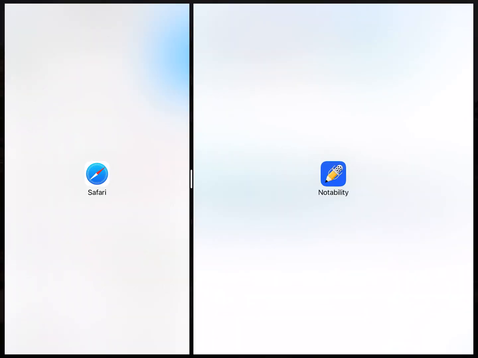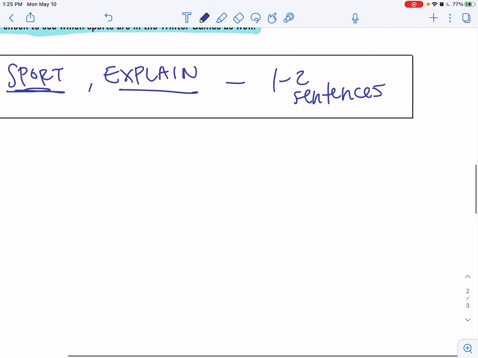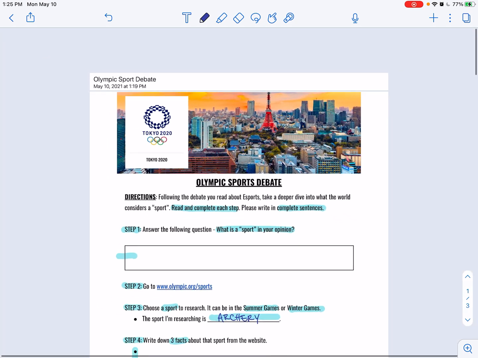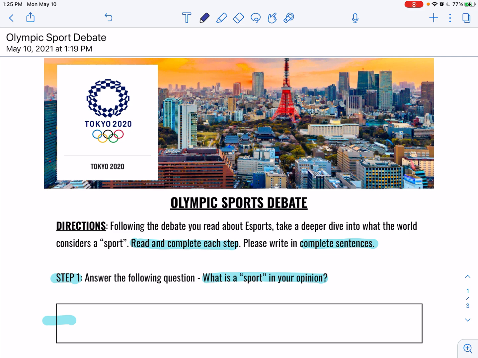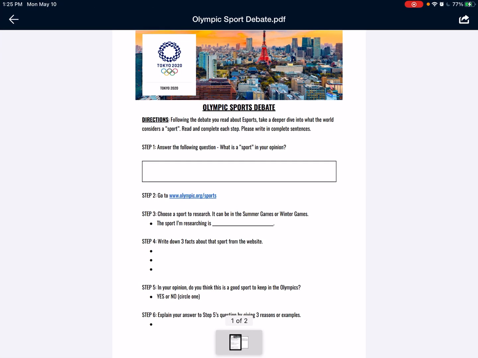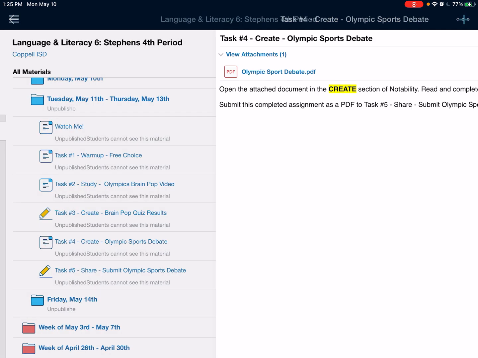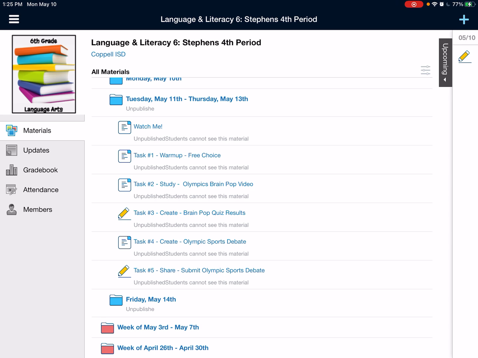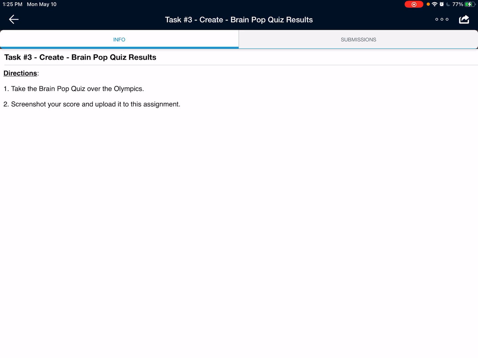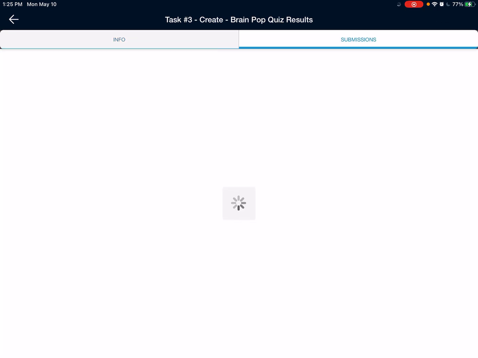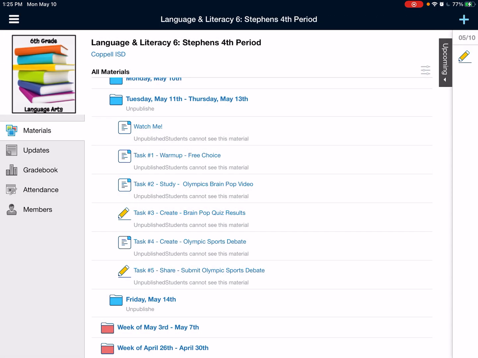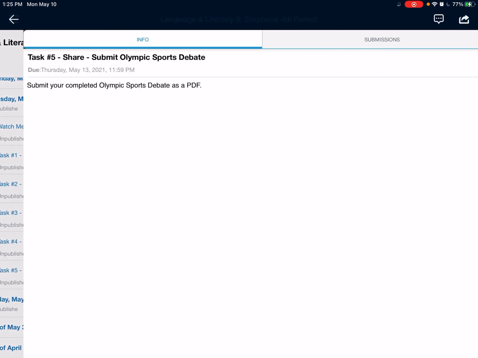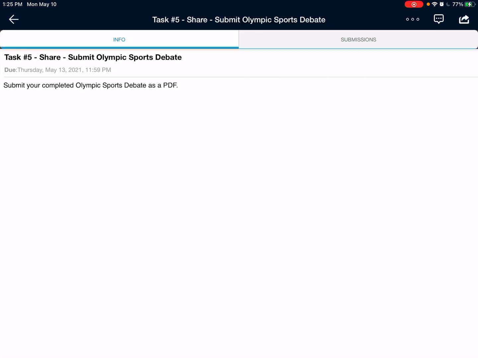Okay. When you are finished, and just double check, scroll through that all of the steps are complete, you are going to submit this into Schoology, into task 5. And that is the last thing you have to do. So there are 2 submissions. One is the quiz results for your Brain Pop. You're submitting a screenshot here. And then 2 is task 5. You are submitting that Olympics PDF.